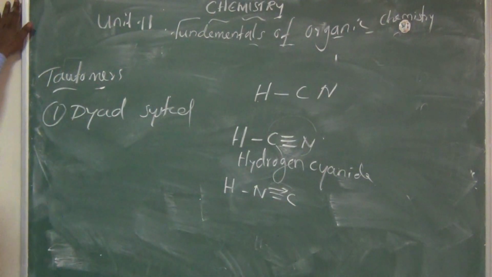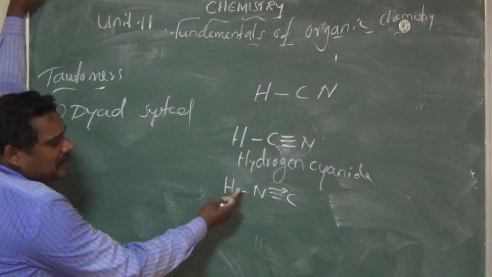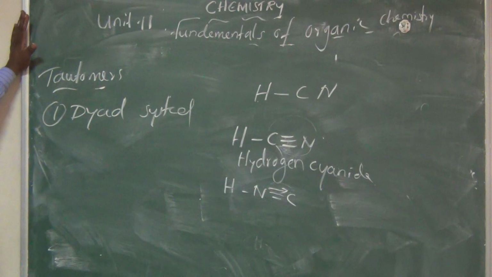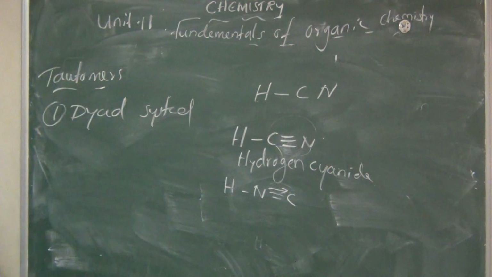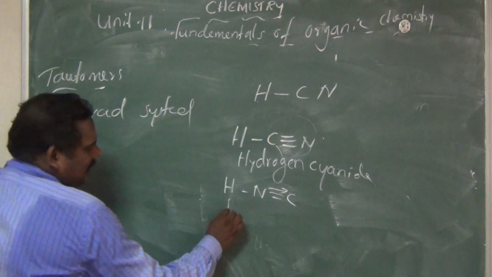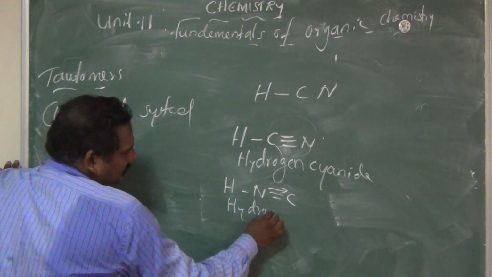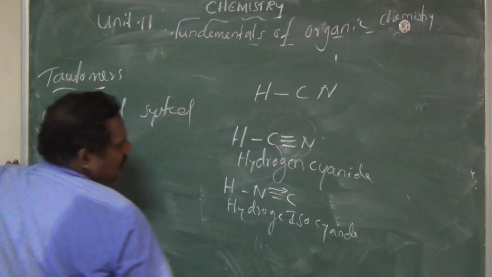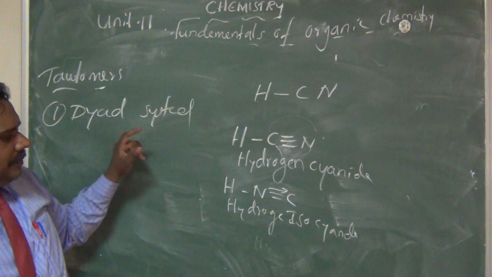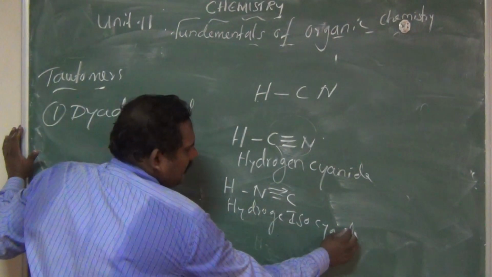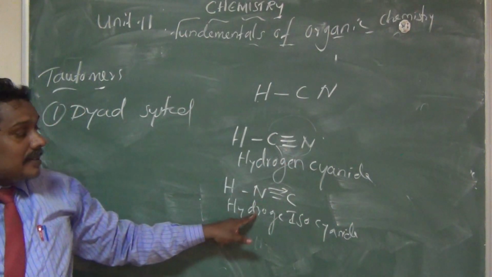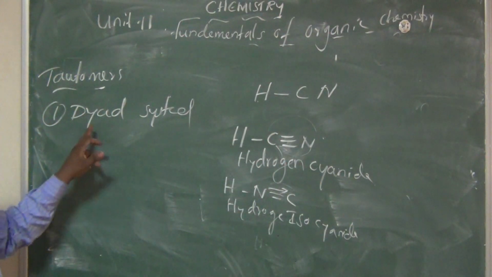Anyhow, this is the actual form: hydrogen, nitrogen, carbon. So how can you say the name of this compound? Hydrogen isocyanide. First one is hydrogen cyanide. Second one is hydrogen isocyanide. This is a Triadic system.